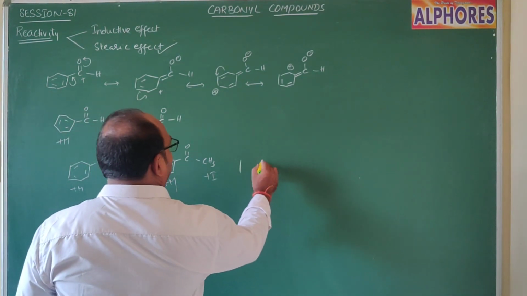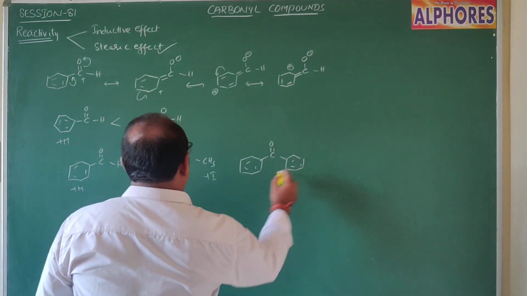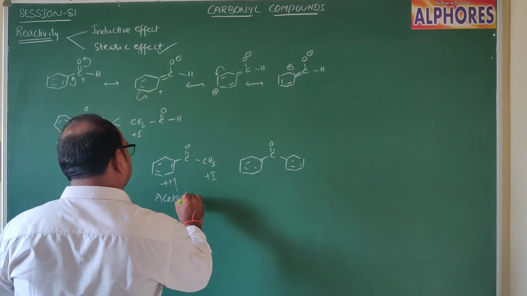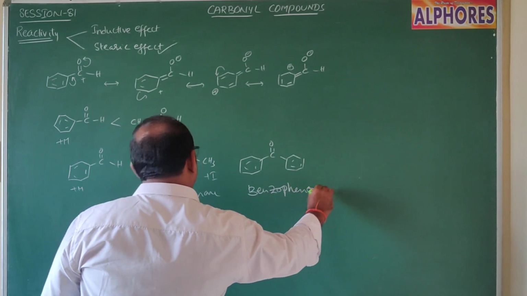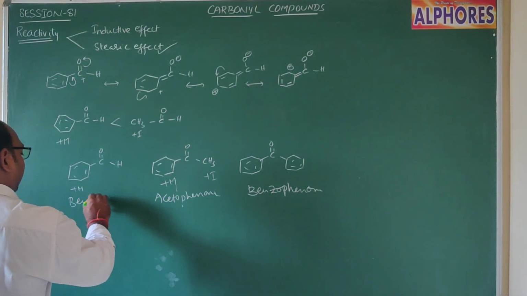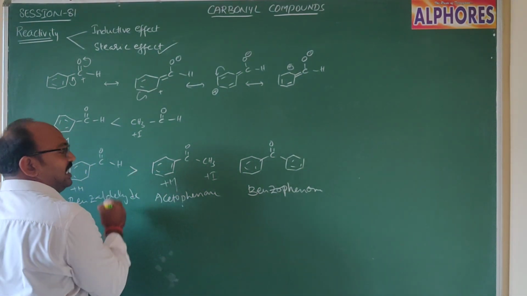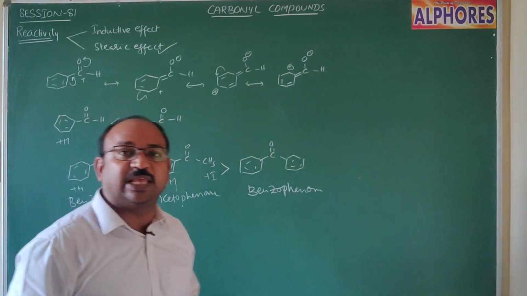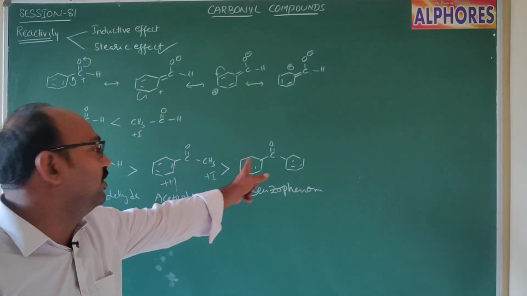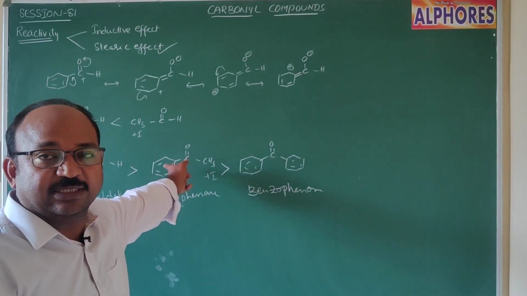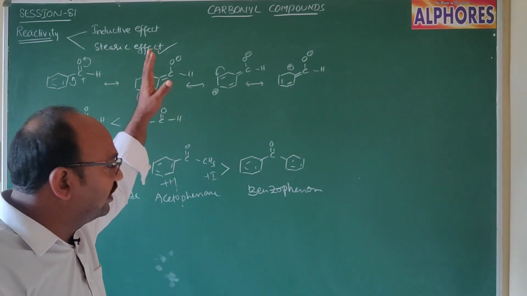And if you consider two phenyl groups here, this one is benzophenone, this one is acetophenone, and this one is benzaldehyde. The order of reactivity is: benzaldehyde is a little more than acetophenone, which is more than benzophenone. In benzophenone, the positive charge on the C double bond O group is involved in resonance with both the phenyl rings. That's why the order of reactivity further decreases, as the positive charge upon the carbonyl carbon is further suppressed.